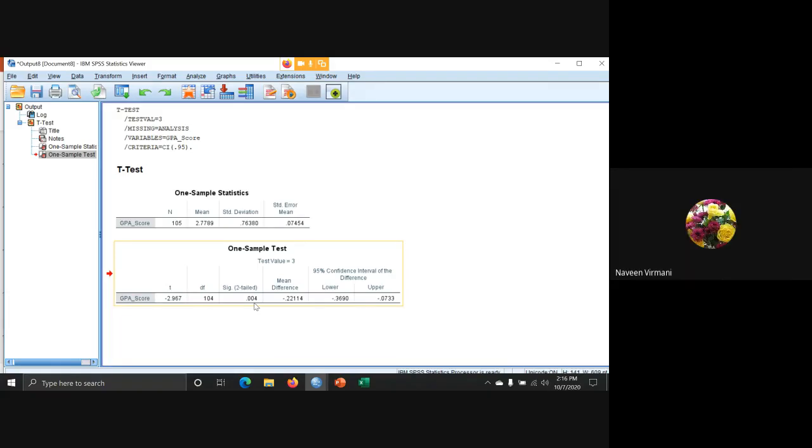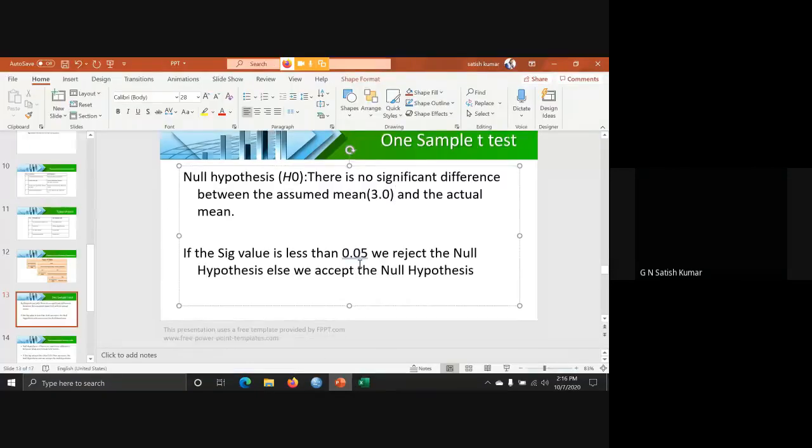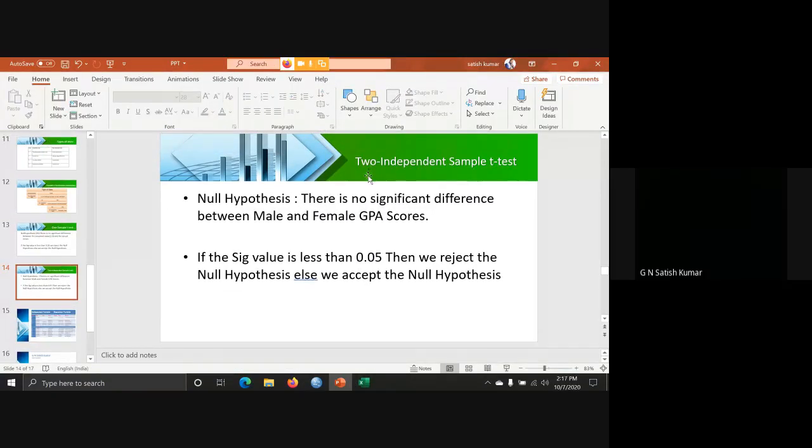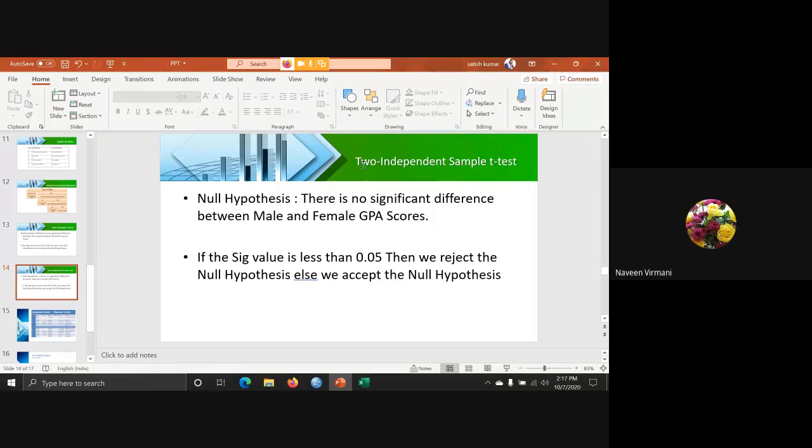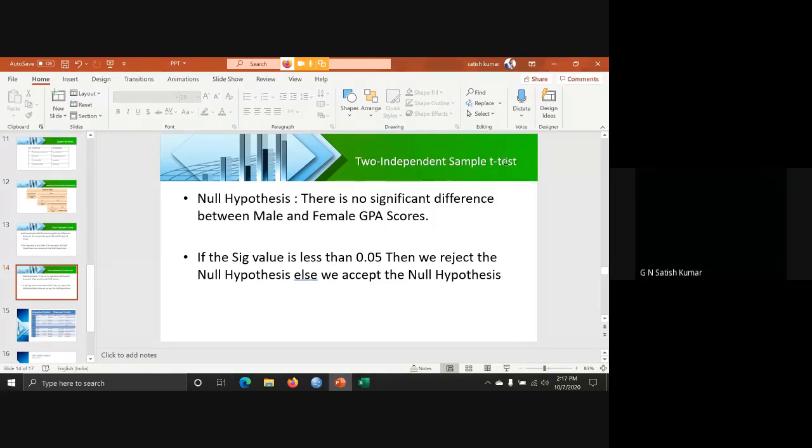This is called one sample t-test. Is it fine? So we will discuss the next test in parametric tests, that is the two sample t-test. This is called the two independent sample t-test.